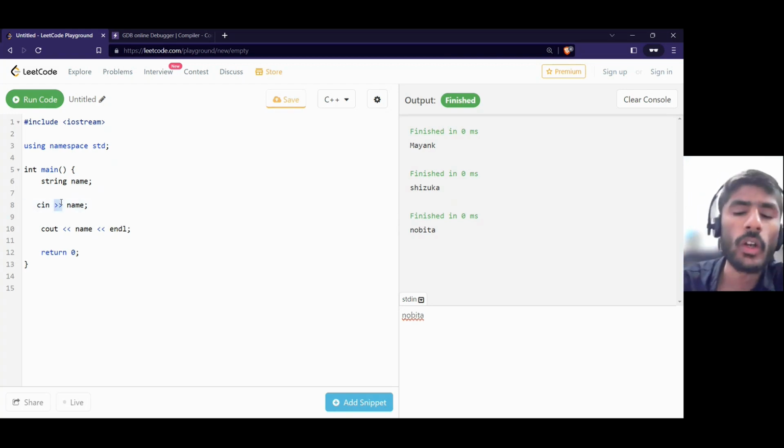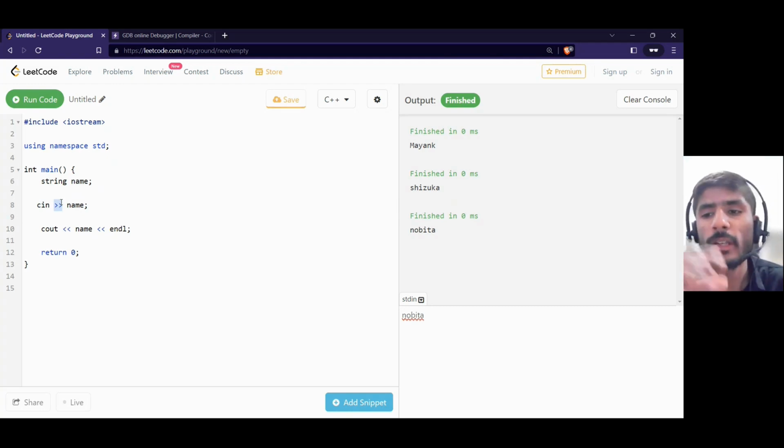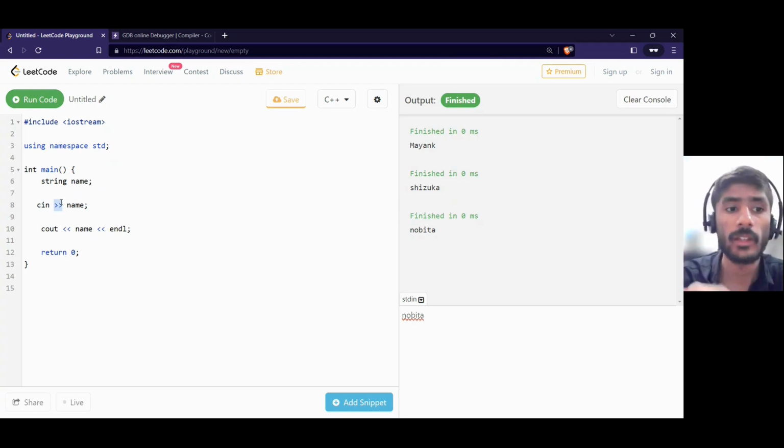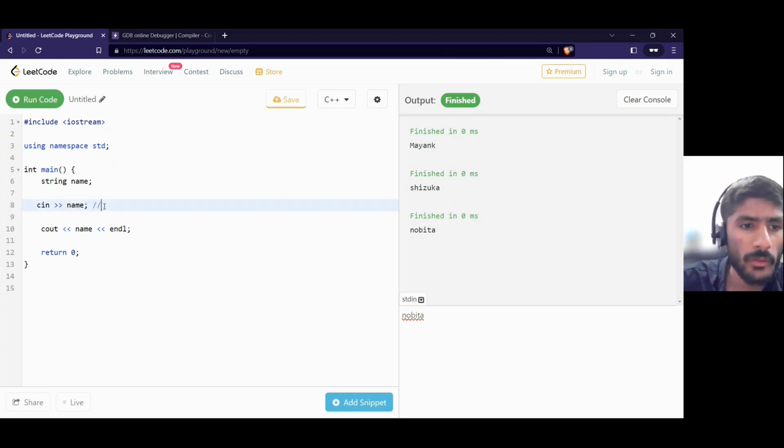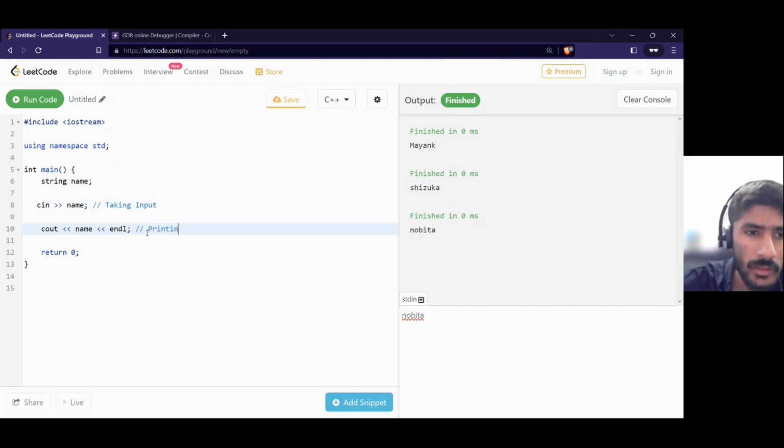So cin is used for inputting something inside the container. cout is used for displaying something. So here what we have done is taking input, and here we have done printing output. Now you got my point. So we have learned the basic fundamental structure of the program. This is the fundamental structure of the program that we are going to use throughout our entire life.